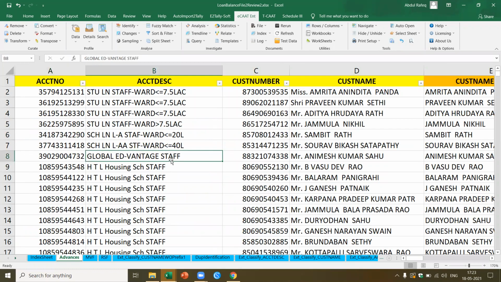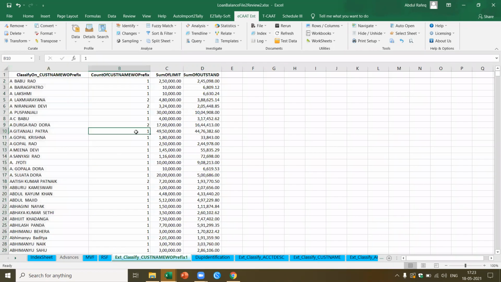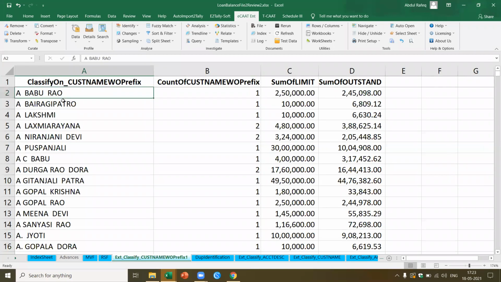Now first, let me see. I want to classify this based on the customer name, which means I want to know how many loans have been granted to each customer. Now I've already done this, so I'll show you the result. If you see here, based on the customer name without the prefix, I got the number, the limit and the outstanding.